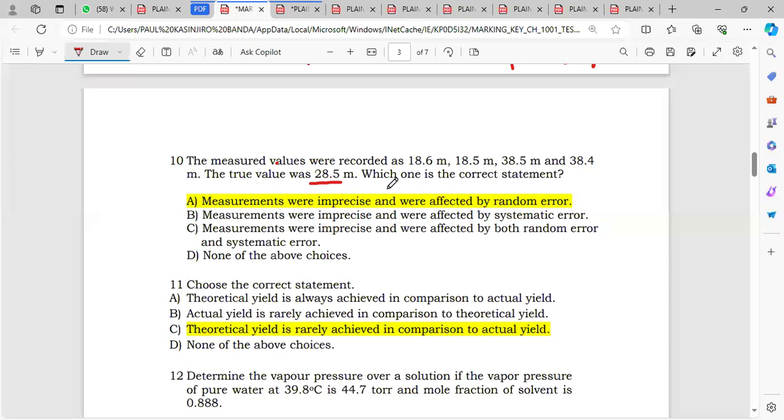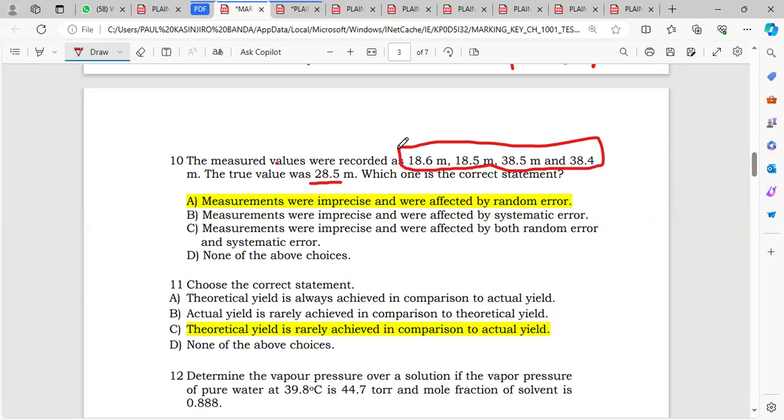We can see here that we have 18, 18, 38, 38, and the true value is 28. So these measurements were not accurate, and we can forget the debate about accuracy. Let's talk about precision now. Precision is how close these measured values are to each other. With 18, 18, 38, 38, these measurements are not precise.